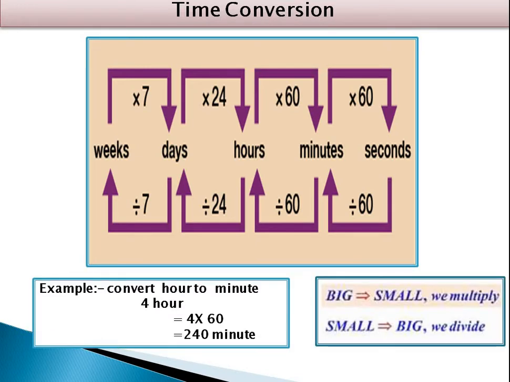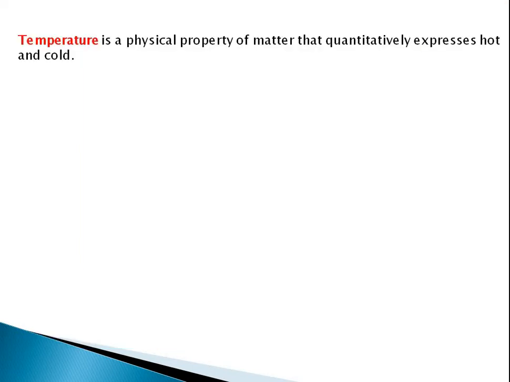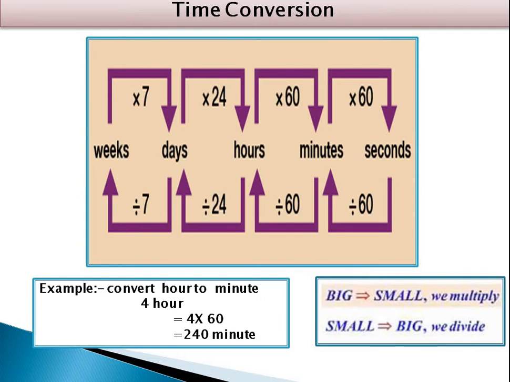So convert hours to minutes. 4 hours is nothing but 4 into 60, that is 240 minutes. Big to small we multiply, small to big we divide. So about time, these are some parameters used for measurement purposes. Many times we use the terminology minute, many times second. In very few cases the time is measured in terms of week, year and hour.